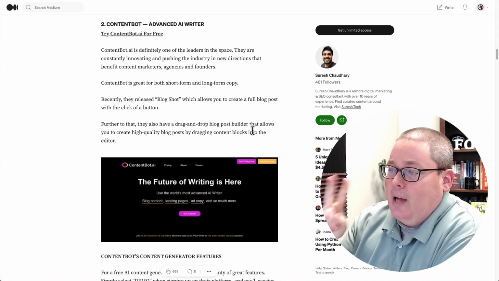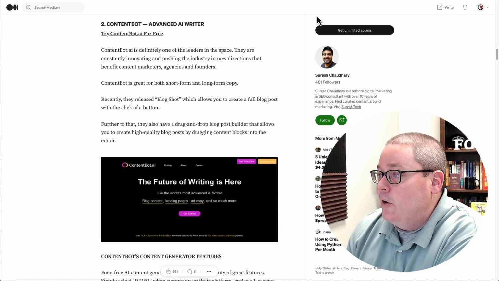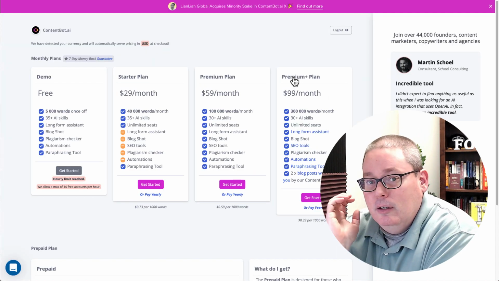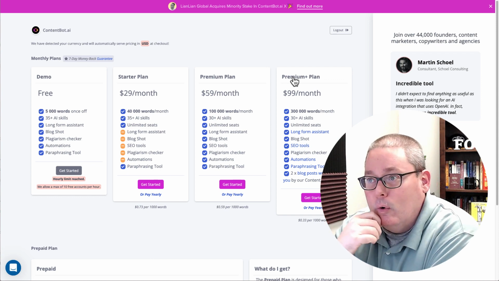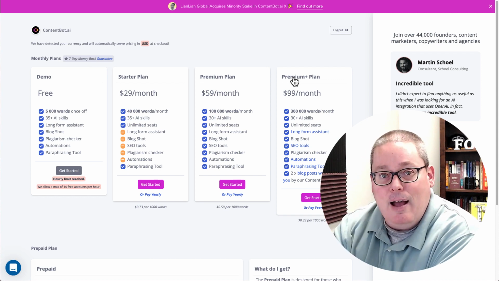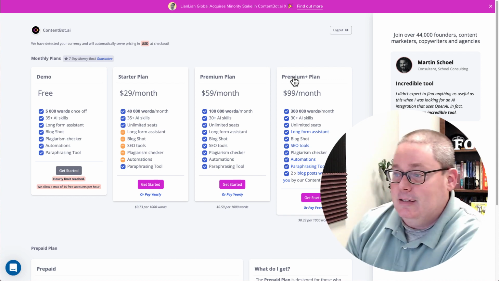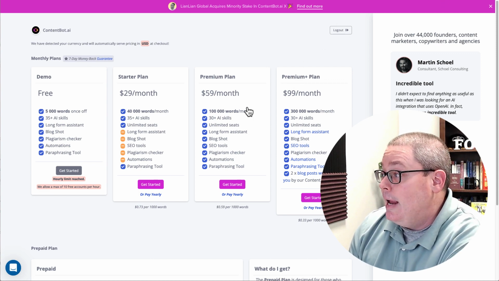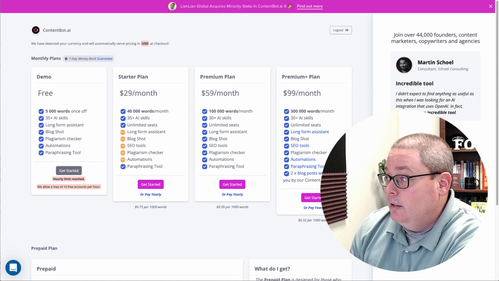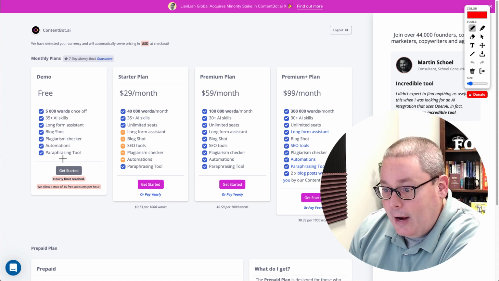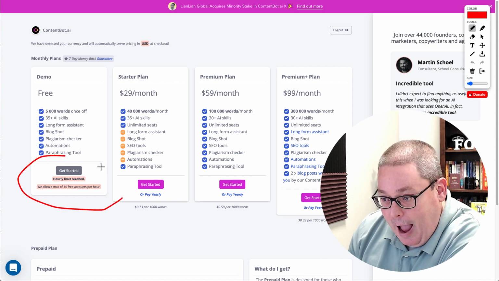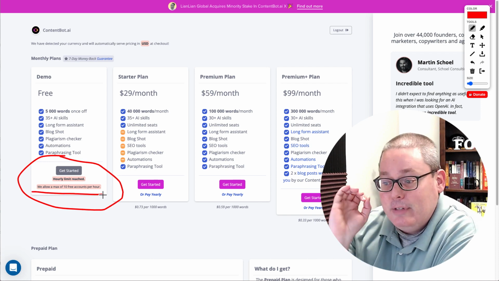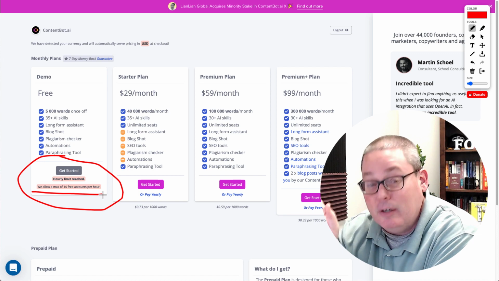So number 2 was ContentBot, an advanced AI writer. Now this one sort of falls in the realm of you get what you pay for, or don't waste a lot of time trying to do things for free to test them out. Because when you go here and try to get a free account, you can actually see right now that their hourly limit for free accounts is reached, and they only give 10 free accounts per hour.